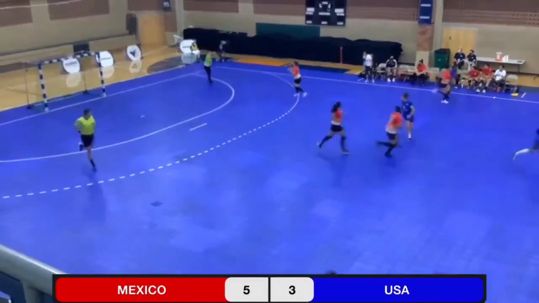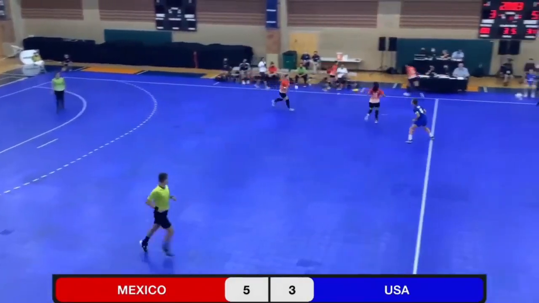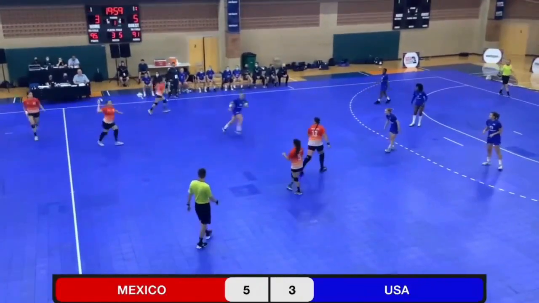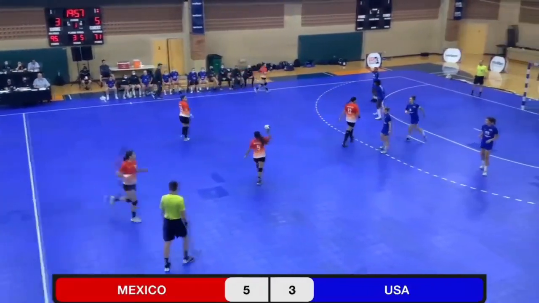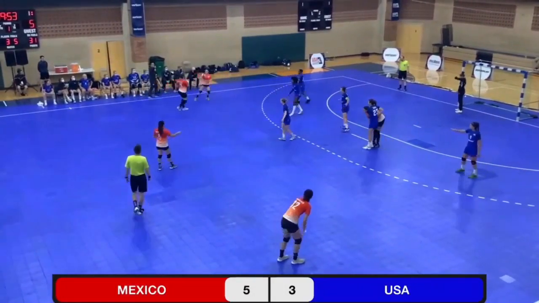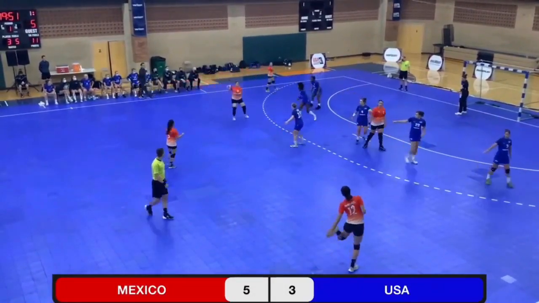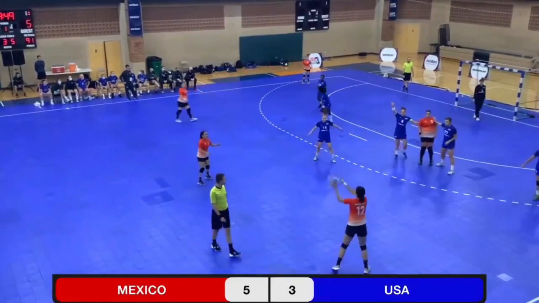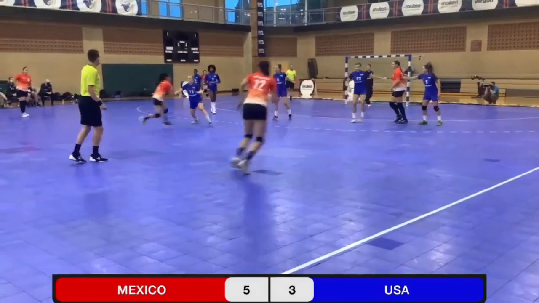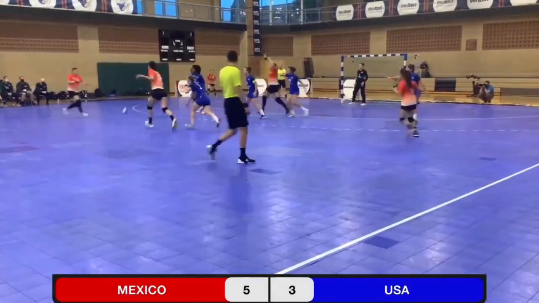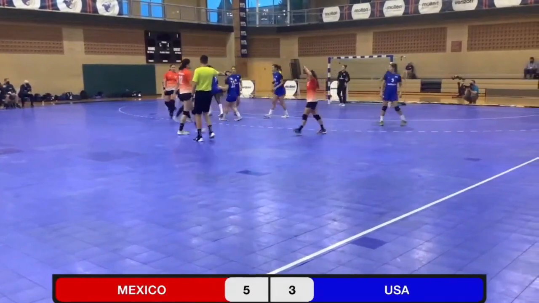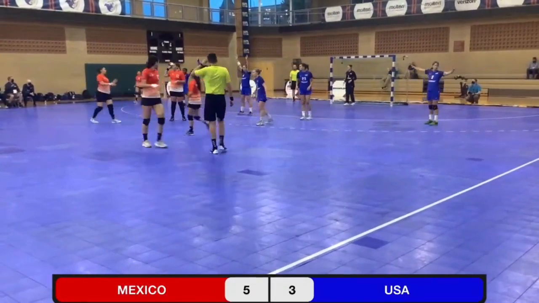Turnover ball to Mexico. The USA is back quickly as Sarah Gascon pesters the ball at midcourt, giving her teammates opportunity to set up defensively. Nice tie up there by Carvalho.